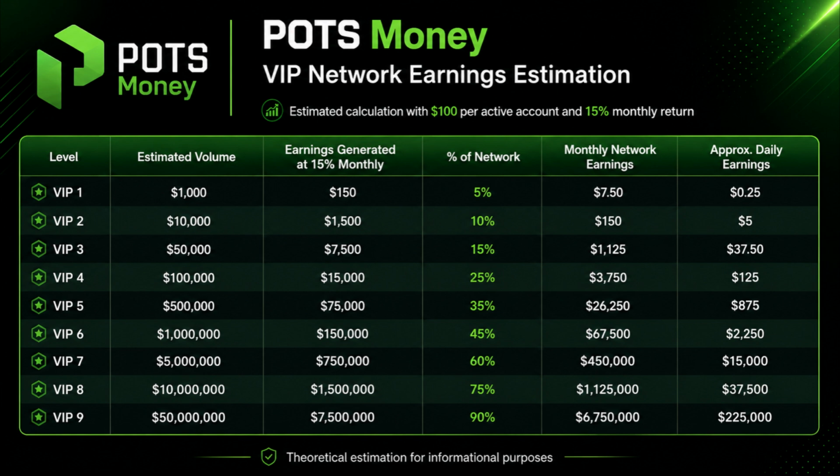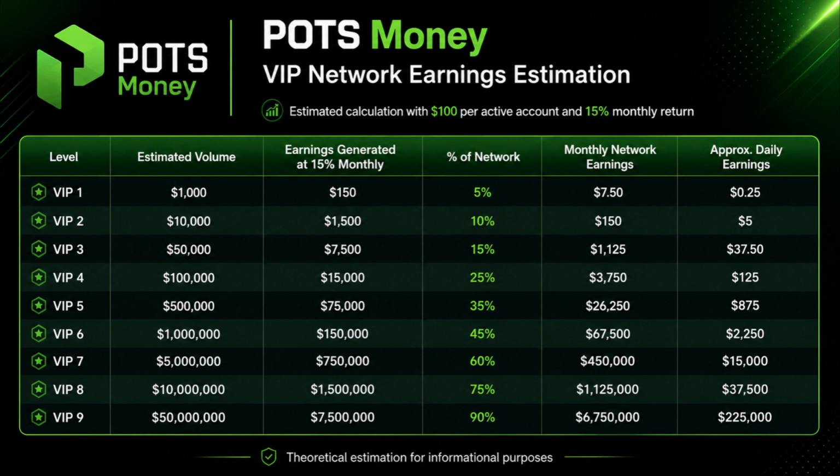At VIP 2, with an estimated volume of $10,000, a 15% monthly return would generate $1,500, and after applying the 10% corresponding to that level, the estimated network reward would be $150 per month, or approximately $5 per day. As the volume in the weaker legs grows, the VIP level and the participation percentage also increase.